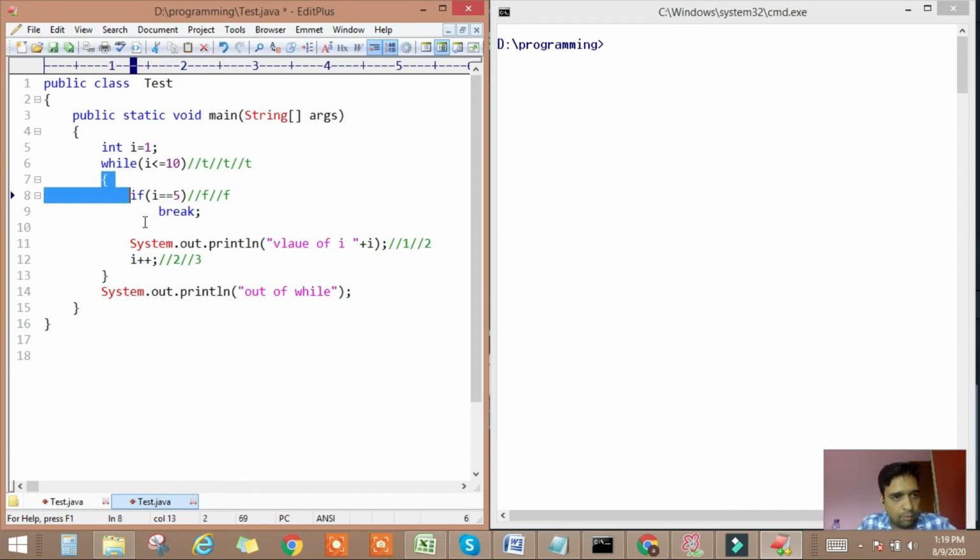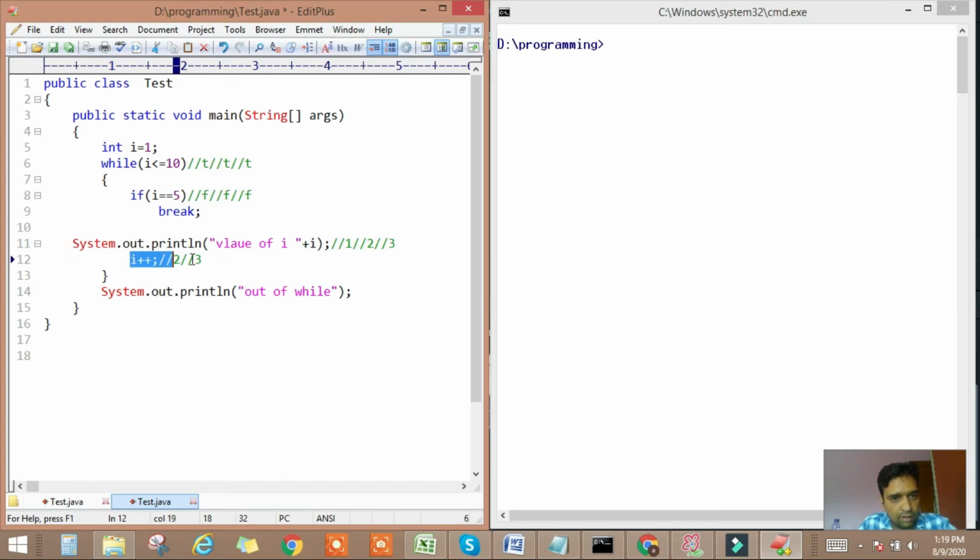Then the while block will get the chance of execution, and inside the while we again have an if condition. In the if condition we are checking whether the value of I, that means 3, is equal to 5 or not. So 3 is not equal to 5, that means this condition will return false. That means the if condition is skipped again. Now we are printing the value of I. The value of I is 3.